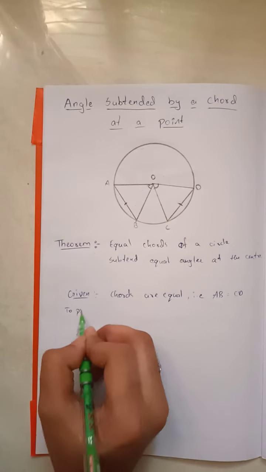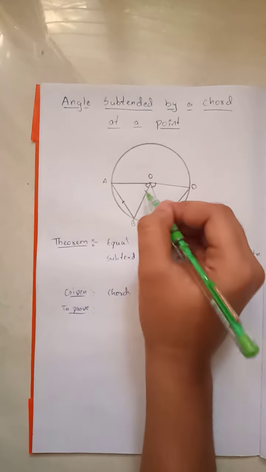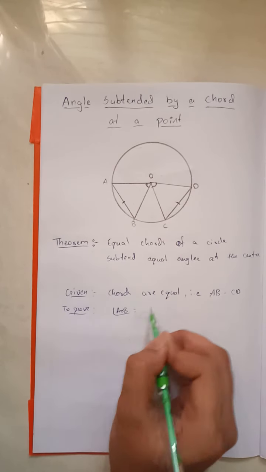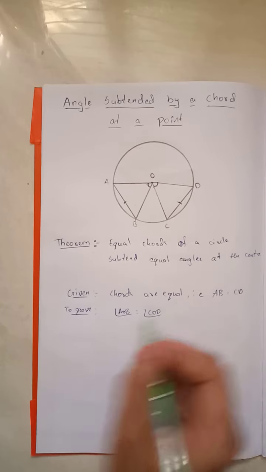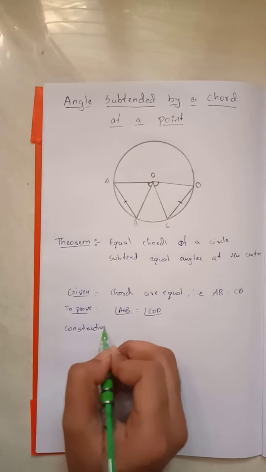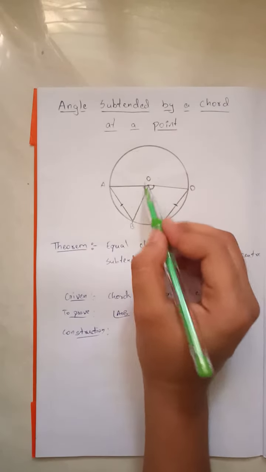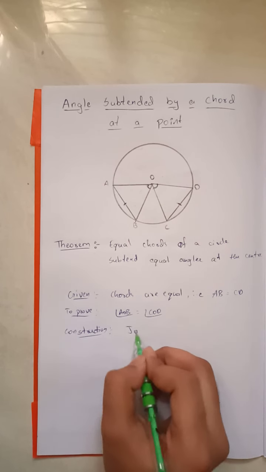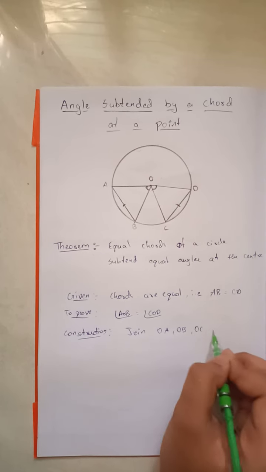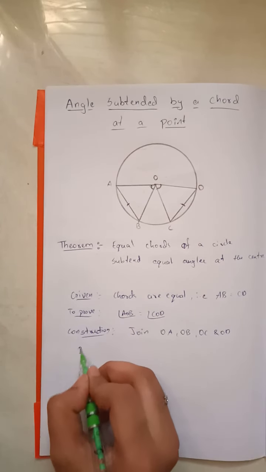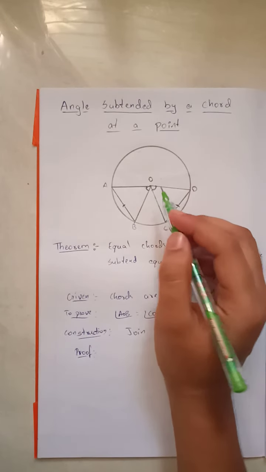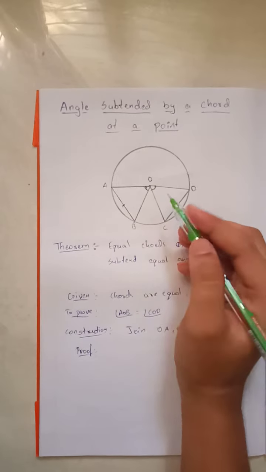We should prove that these angles are equal. So angle AOB is equal to angle COD, and we need to do some construction here. We should join OA, OB, OC and OD. So the proof is, when we compare these two triangles, we'll get that these two angles are equal.